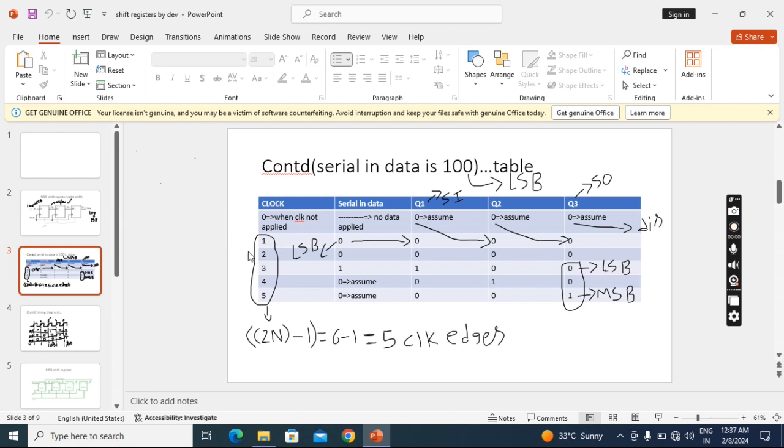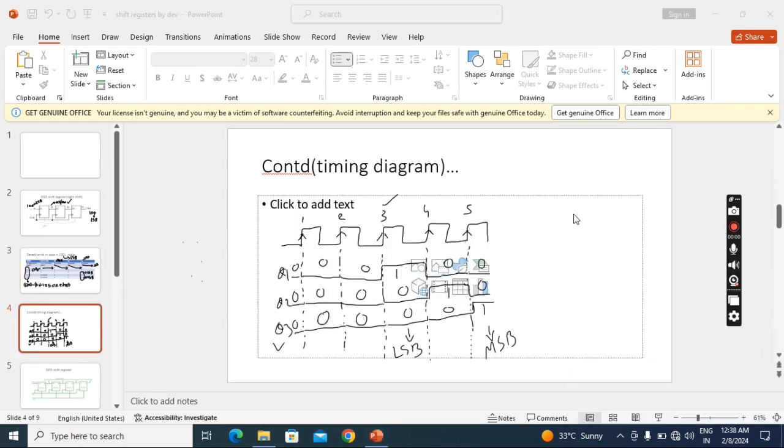Okay, so now we'll draw the timing diagram for this table, so that you can understand how to draw timing diagrams also. That will help in so many places when you are working with other registers, counters or sequential circuits. Now we'll see the easy way of drawing a timing diagram. In our design, how many clock pulses did we need? 5 clock pulses, and we are using the positive edge. So draw 5 positive edge clock pulses. Okay, I have drawn like this: 1, 2, 3, 4, 5.